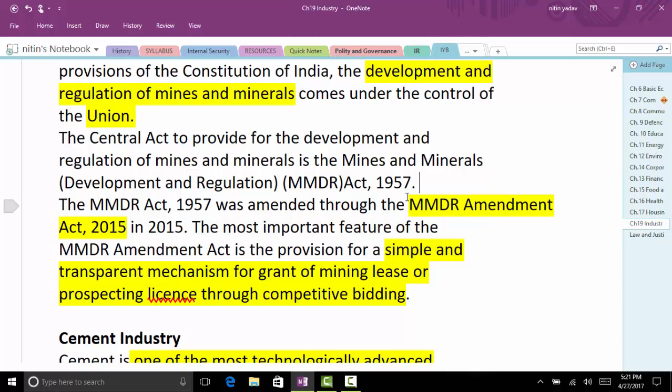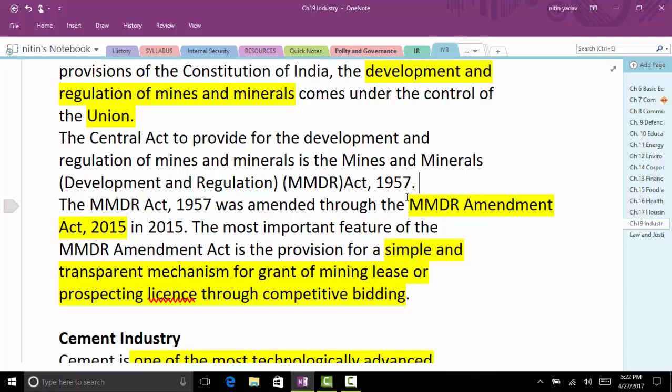So whenever any mining or mineral development happens, they have to contribute to that fund. Under the collector's authority, the district authority, it will be used for the local people around there who have been affected by that mining or those minerals. So it is the District Mineral Foundation and District Mineral Fund.